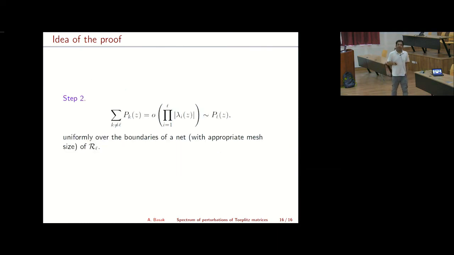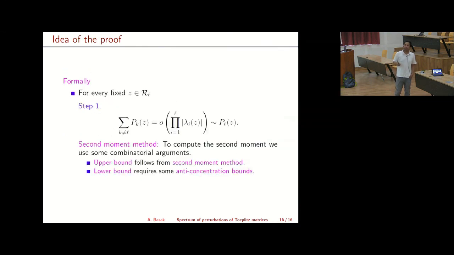Once you have that, you can do this for every fixed z, but this does not allow you to apply Rouché's theorem. To apply Rouché's theorem, you need to show that this holds uniformly. Let's say you want to apply Rouché's theorem for a certain domain. This means you need to show that this holds uniformly for all z over the boundary of the domain.